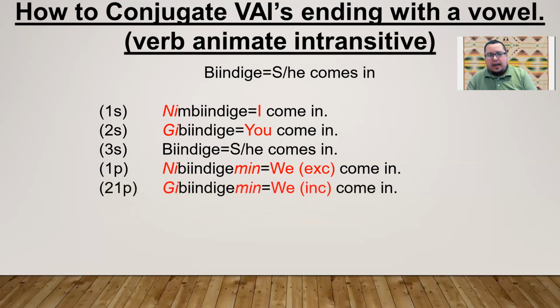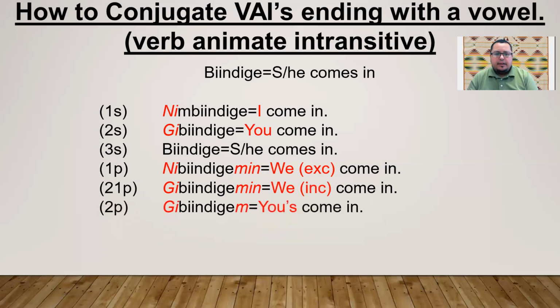We, including the person we're talking to: gibindigemen, we come in. Second person plural, you all: gibindigem. Third person, they: bindigewag, they come in.